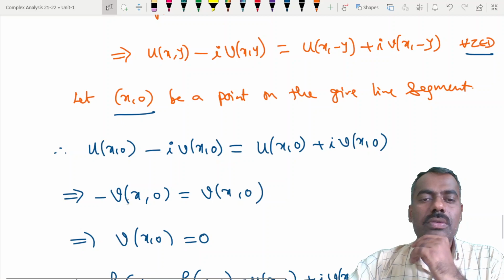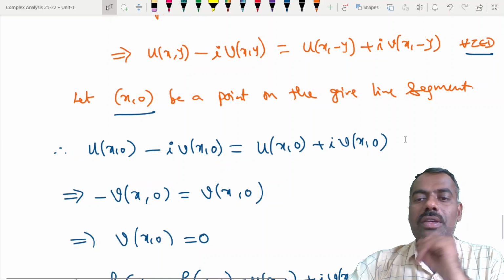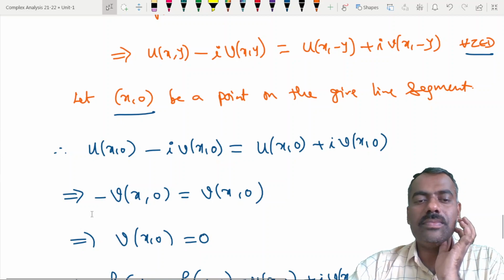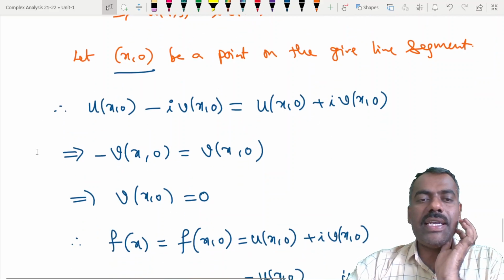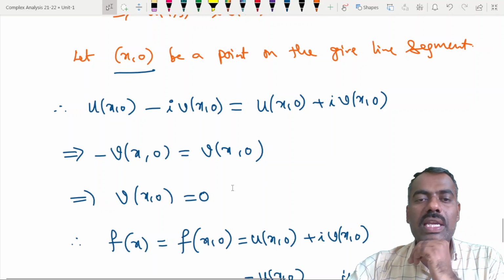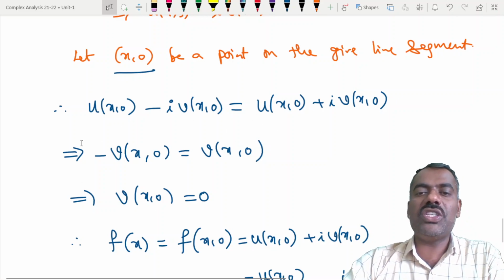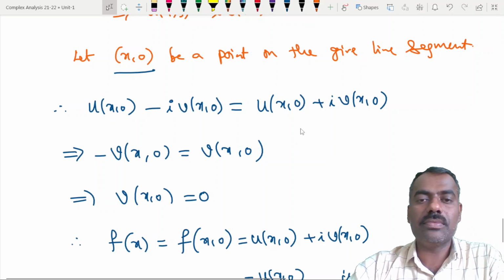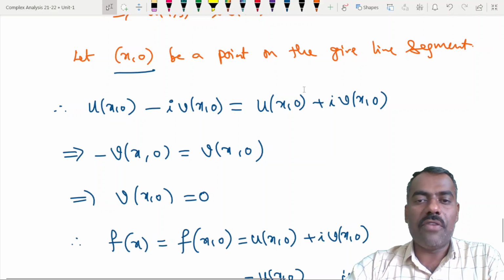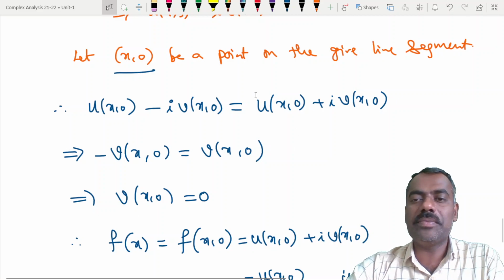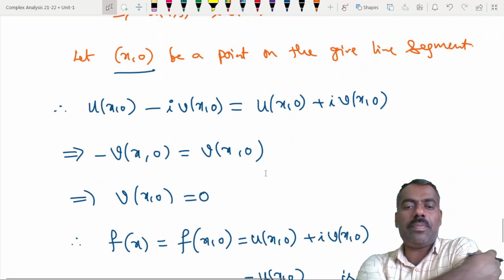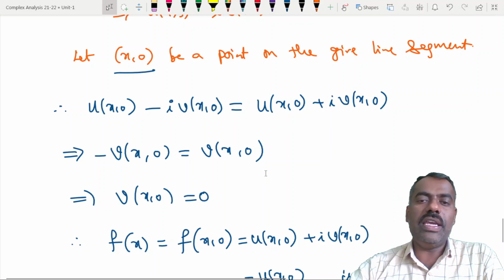So in this, are you getting anything important here? In this identity, can you say something about u of x comma 0? Here you can guarantee that v of x comma 0 is 0, yes or no? From this, can we say u of x comma 0 is 0? It is not necessary, right?